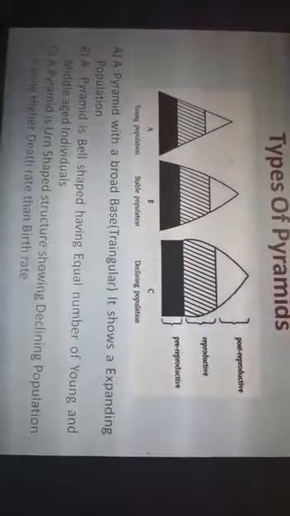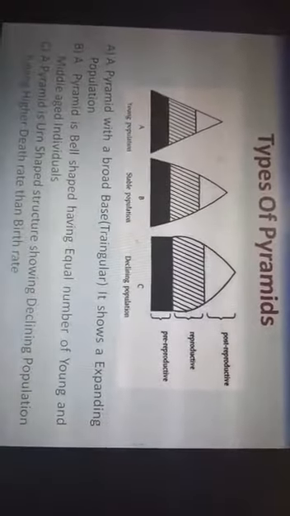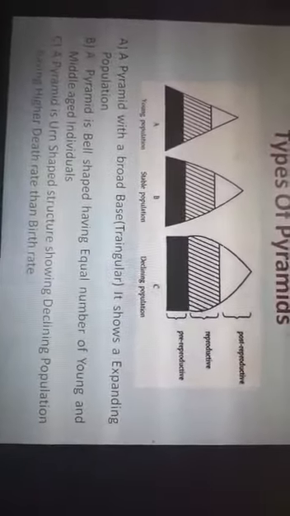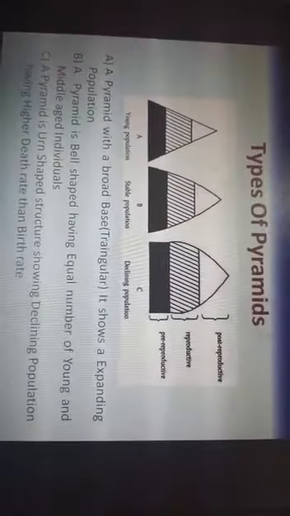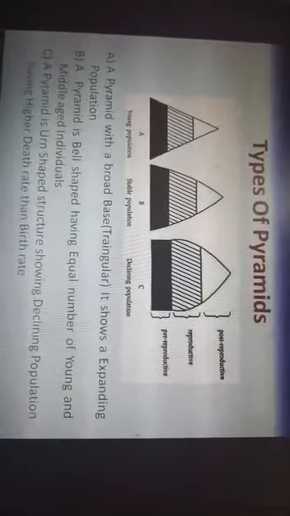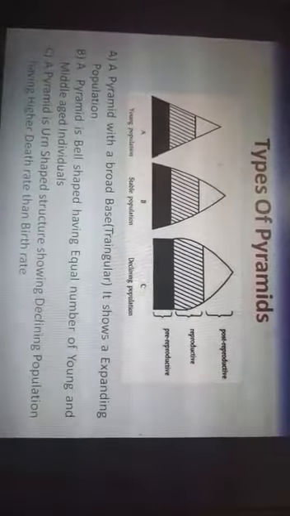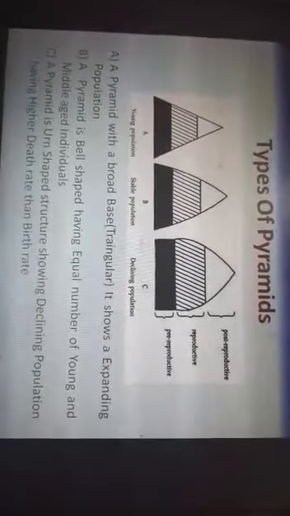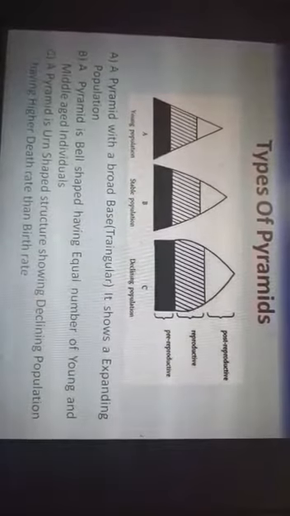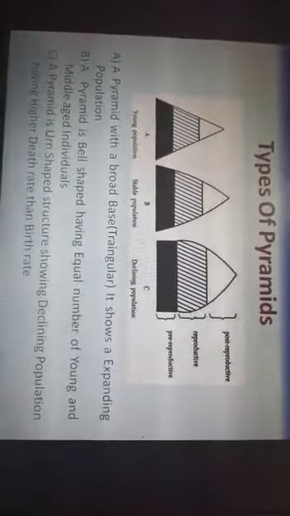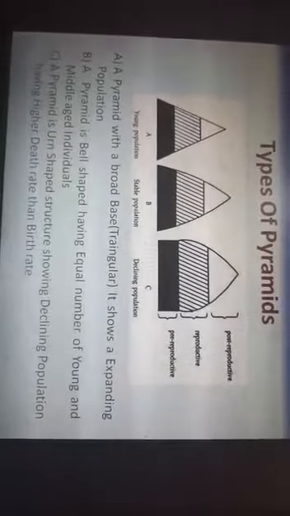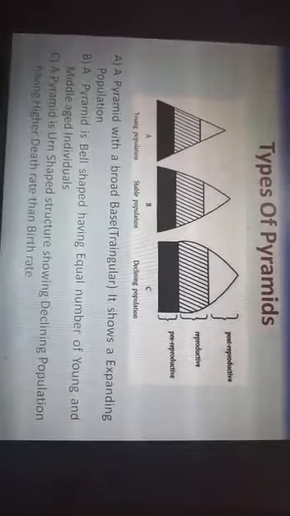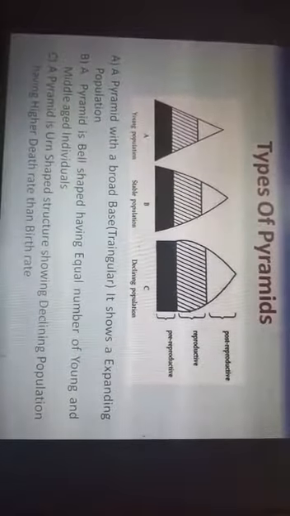Next is the pyramid which is urn-shaped, showing declining population, because here the pre-reproductive are less, reproductive are comparatively more, and the post-reproductive are again comparatively low. So here the death rate is more than the birth rate. It is practically there in some of the European countries and developed countries. But our India is at present in the first, A, which is a pyramid with the expanding population. So India is having an increasing population.